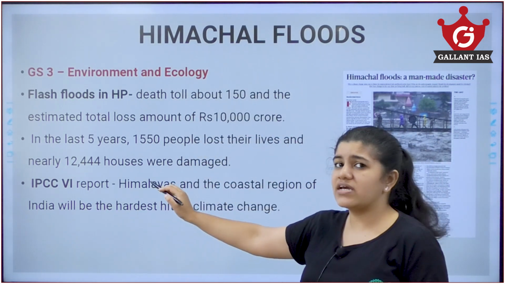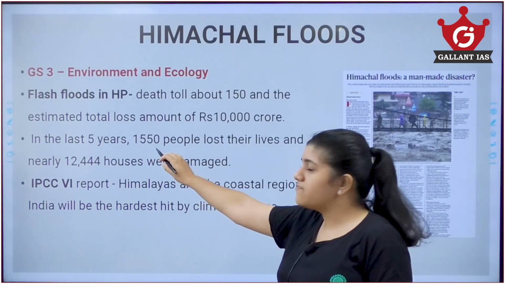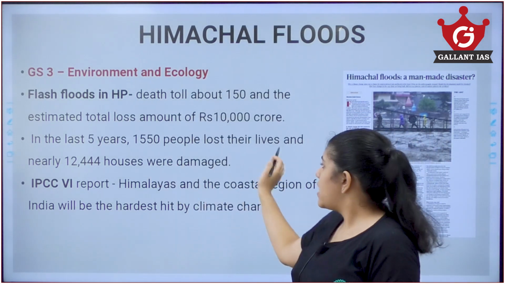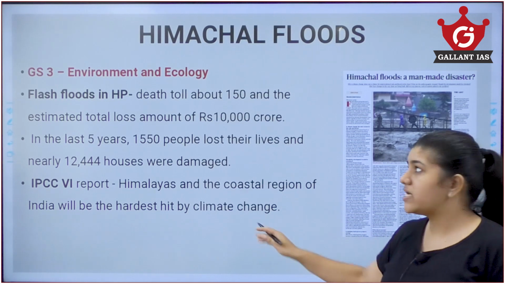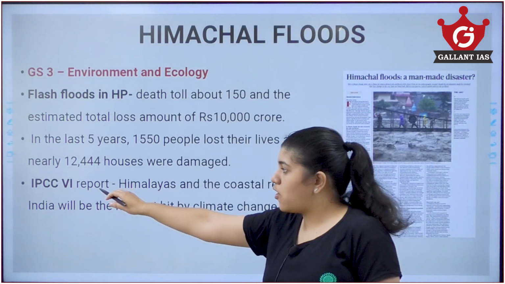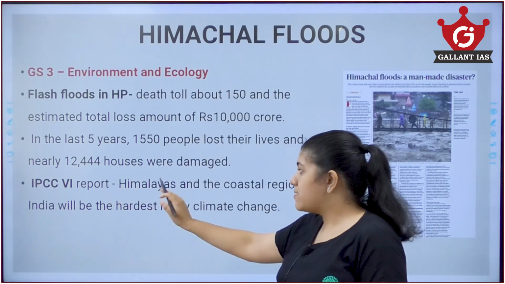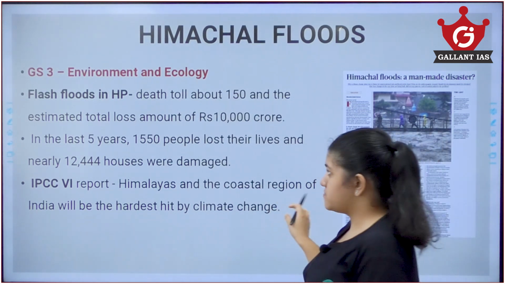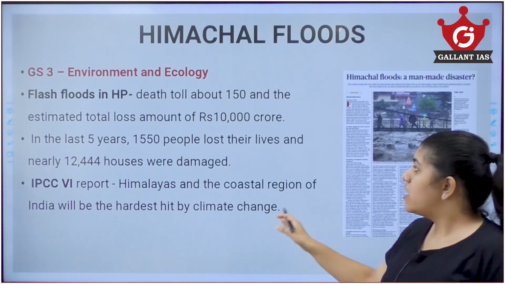In the last 5 years, up till 2022, about 1,550 people have died, and 12,000 plus houses were also damaged, specifically in the Himachal Pradesh area. As per the Intergovernmental Panel on Climate Change Report 6, in India, Himachal and the coastal regions are the hardest hit by climate change. So these are some of the main key facts the author is mentioning to us.